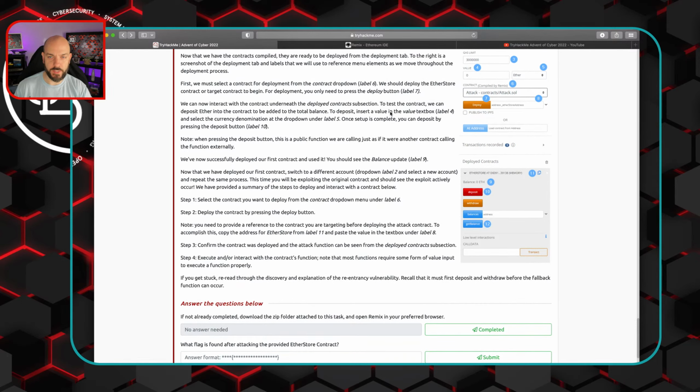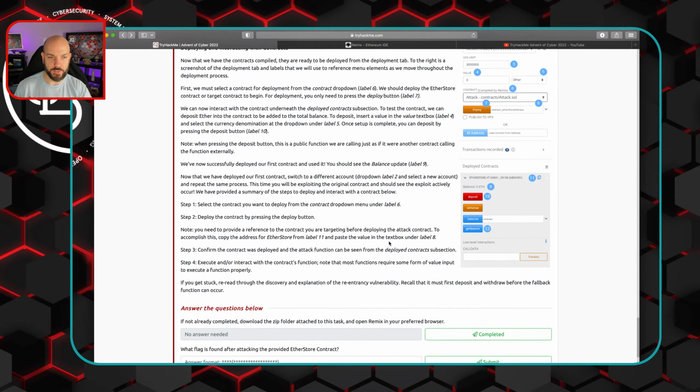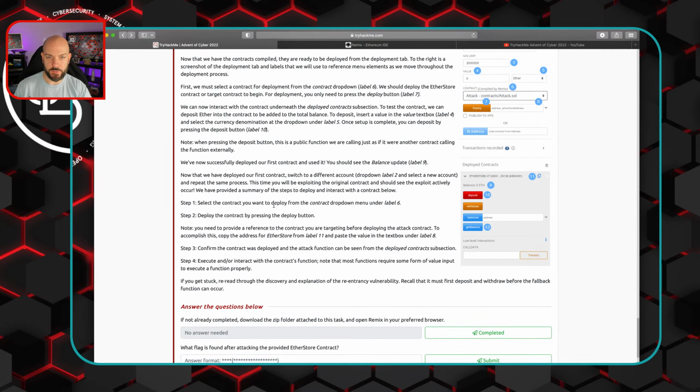So we're going to select a new account, select the contract we want to deploy, which is going to be the attack one. We're going to deploy it by pressing the deploy button. But we need to provide a reference to the contract we are targeting before deploying the attack. So we're going to copy that. Should be able to copy it from right here.